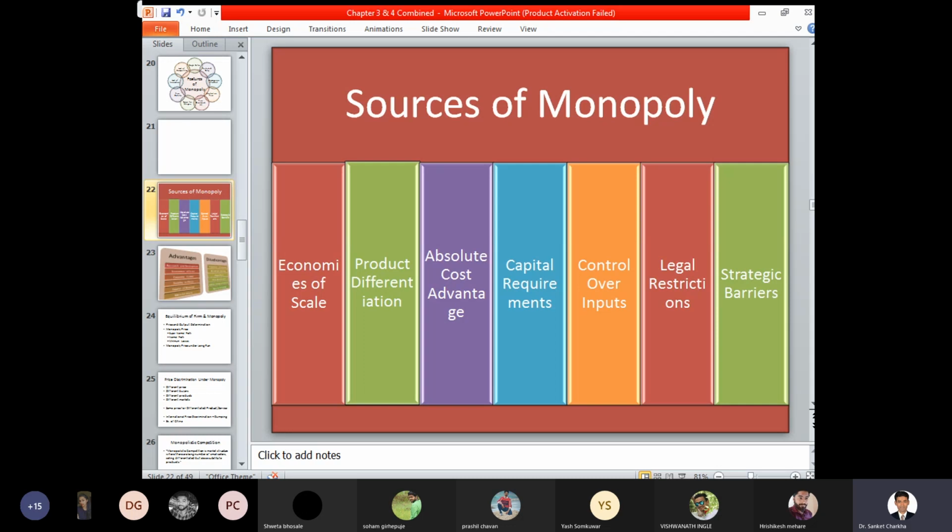be ready to accept your product at whatever price is charged to them. So if the product is very different from all the products available in the market, and there is no close substitute available for your product, then we can say that based on product differentiation, monopoly can arise or can be created in a market situation. Absolute cost advantage. If you have a certain absolute cost advantage, now what is cost advantage?